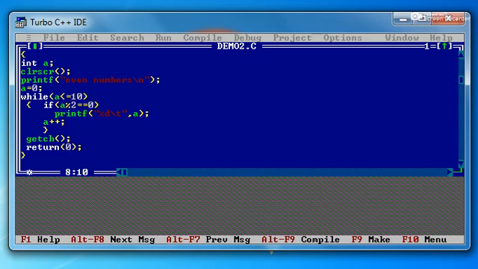Don't forget to initialize the value before entering the while loop, then check the termination condition properly in the while statement. This closing curly bracket is the end of the while loop. Before leaving the while loop, we have to change the value of a. Here not necessarily you have to increment it by 1. Post incrementation, a plus plus, means a is equal to a plus 1. Not necessarily you have to increment only by 1.